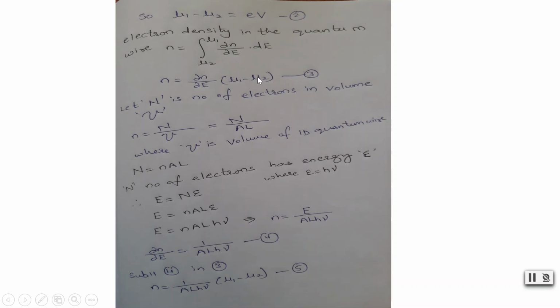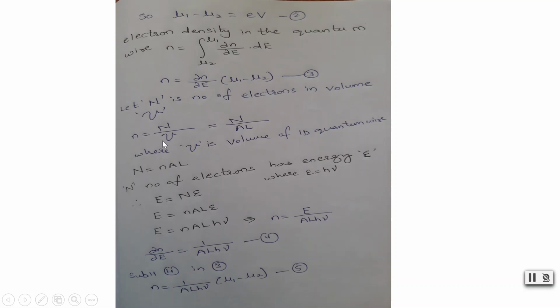Now let n be the number of electrons in volume nu. So here we are taking the volume nu and the total number of electrons is N. So here we got electron density. The electron density is always per meter cube. So the total number of electrons we will get when we multiply electron density with the total volume.